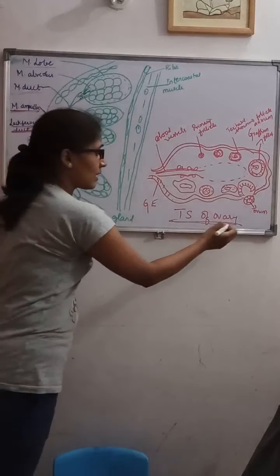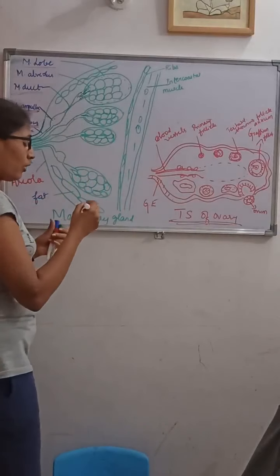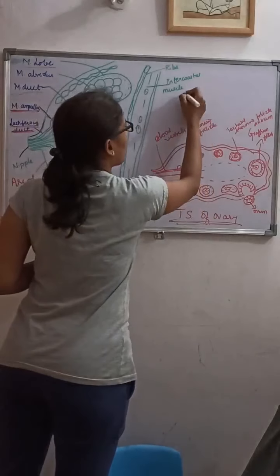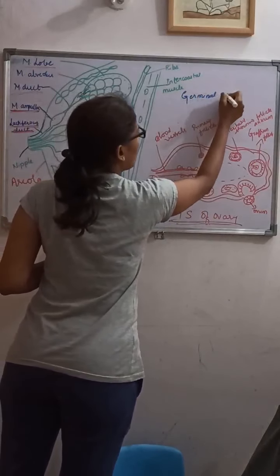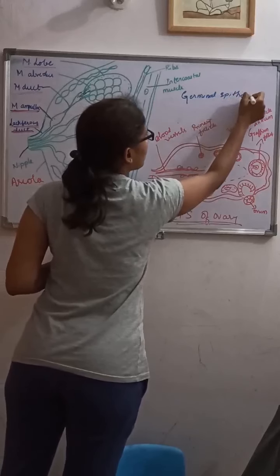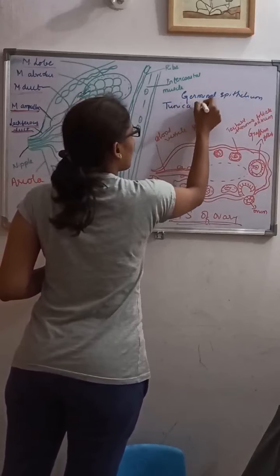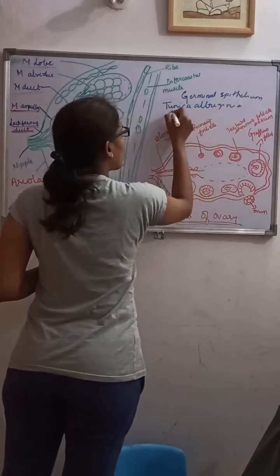Next is the TS of ovary. This TS of ovary consists of germinal epithelium, tunica albuginea, and stroma.